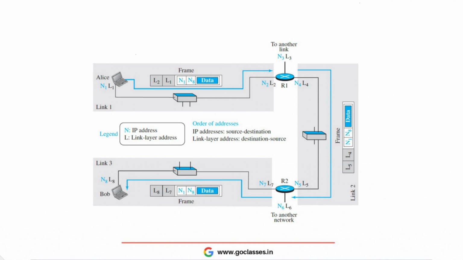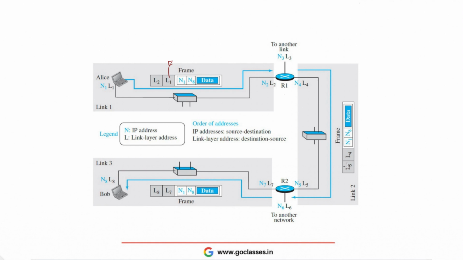If you remember, we have discussed this diagram in the data link layer discussion. If you recall, we were using this as a source MAC address and this as a destination MAC address, which means that if Alice wants to send some packet to R1, then the source MAC address will be of Alice and the destination MAC address will be for R1. Similarly, if R1 wants to send some packet to R2, then the source MAC address will be for L5 and for L4, and the destination MAC address will be for L5.